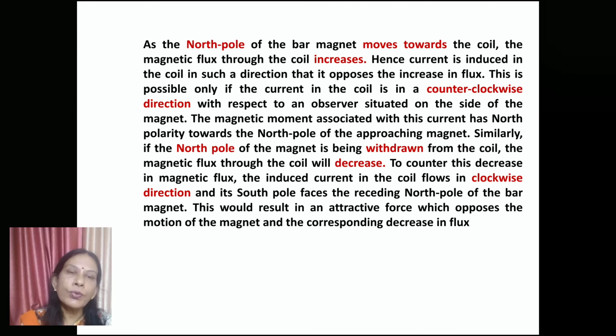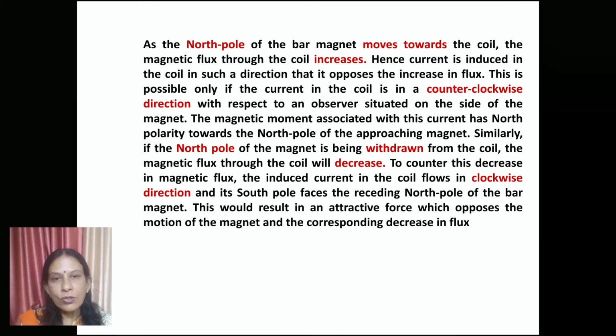Similarly, if the north pole of the magnet is being withdrawn, receding away from the coil, then the magnetic flux through the coil will decrease. To counter this decrease in the magnetic flux, the induced current in the coil flows in a clockwise direction, and its south pole faces the receding north pole of the bar magnet. This results in an attractive force which opposes the motion of the magnet and the corresponding decrease in flux.